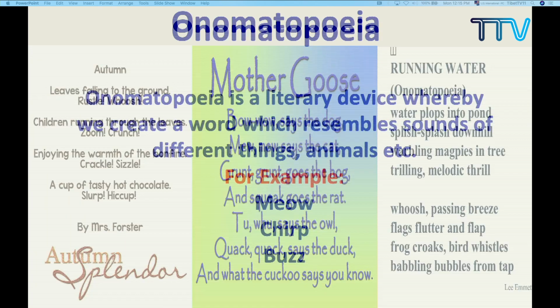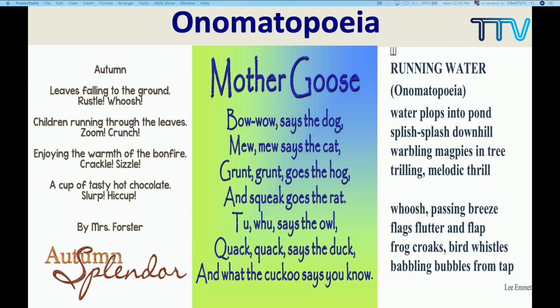So let us take an example of other things. Onomatopoeia: all the words related to sounds. Autumn, leaves falling to the ground, rustle, whoosh. So rustle, whoosh, these are the sounds when leaves fall. Children running through the leaves, zoom, crunch, crackle. Bow, bow, says the dog. Mew, mew, says the cat.